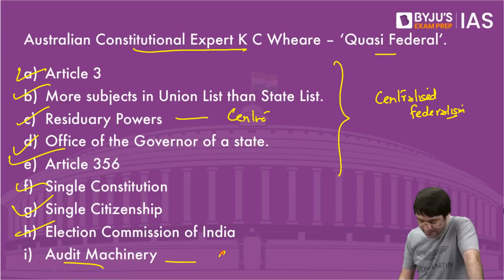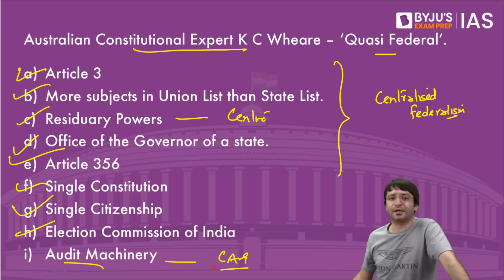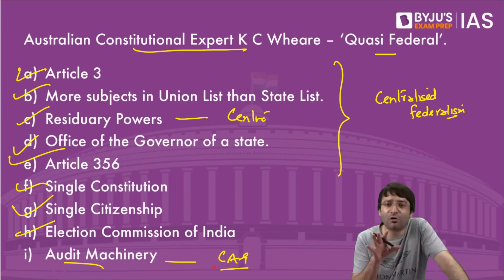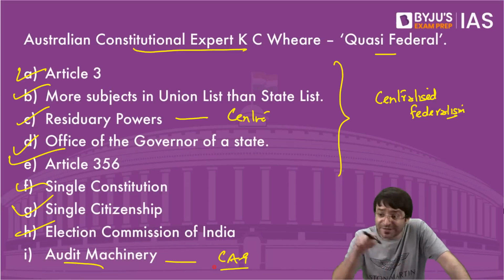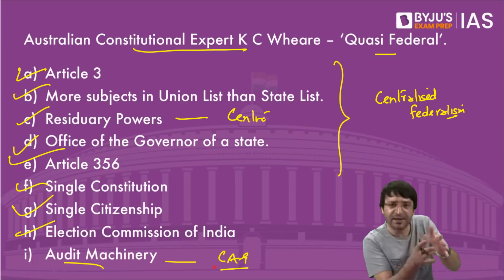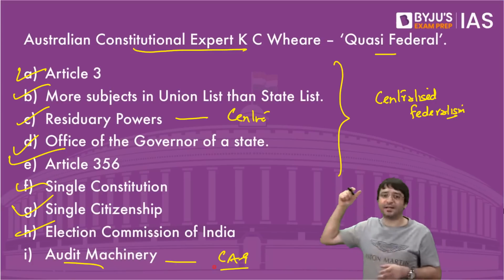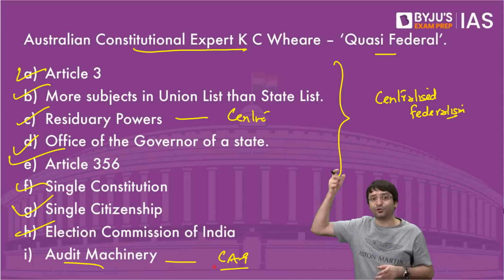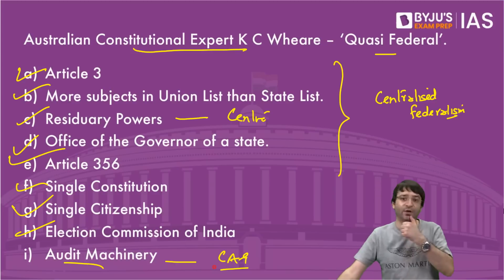Audit machinery, CAG, which we will discuss in governance, accountability. CAG audits the account not only of the center but of the states as well. States are spending the money, but audit is done by the center, central institution, Comptroller and the Auditor General of India.